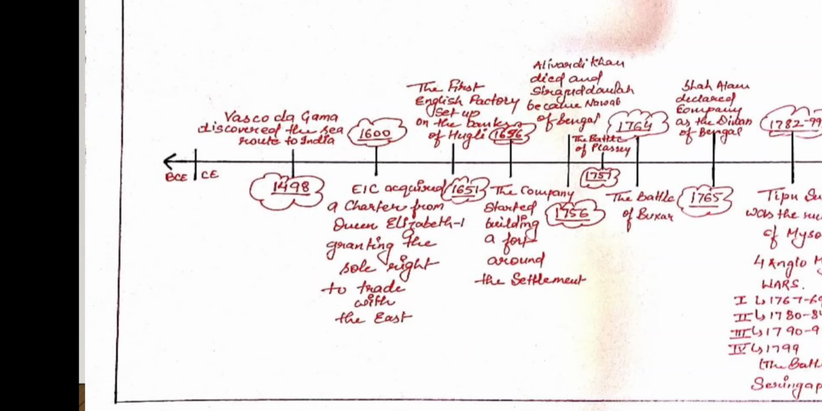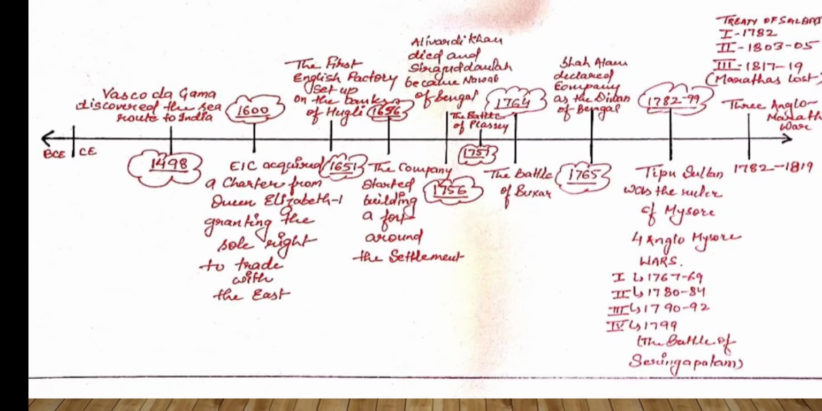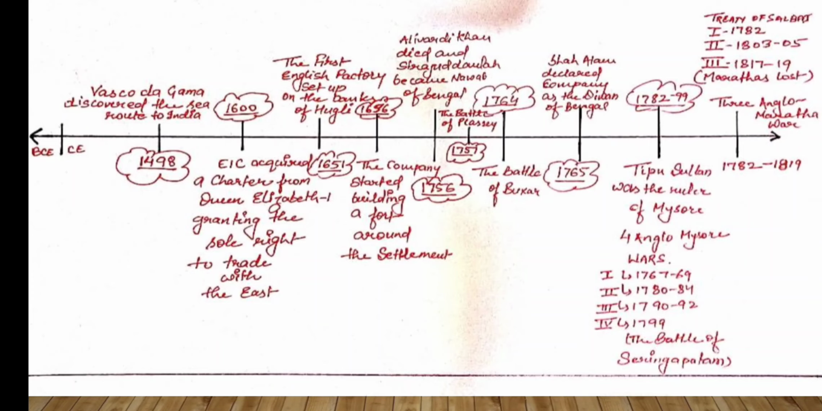After that, in 1651, the first English factory was set up on the banks of the Hooghly River, which I have already told you. I have shown this on the map also. Then in the year 1696, the company started building a fort around the settlement where they made the factory. This fortification actually pinched Sirajuddaulah, who wondered why a settlement in his area was being fortified and protected. That was also a reason for the Battle of Plassey, which happened in 1757.